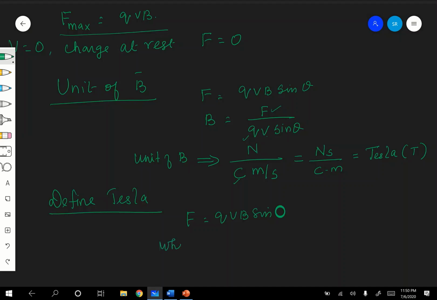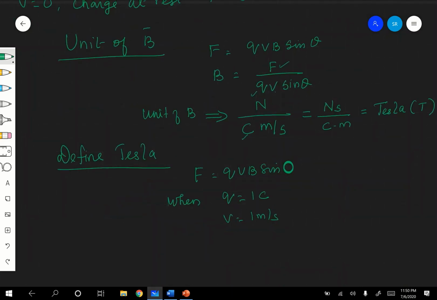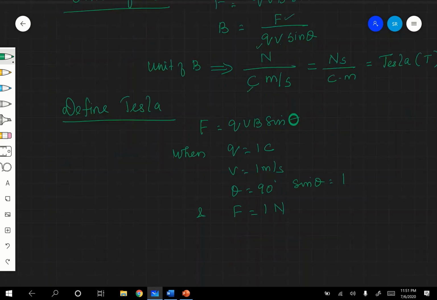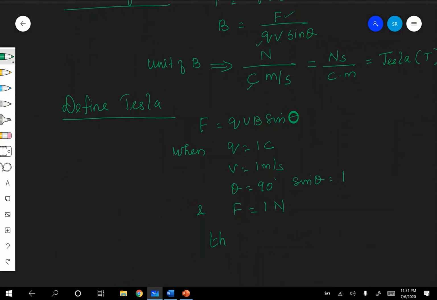When Q is equal to 1 coulomb, V is equal to 1 meter per second, and theta is equal to 90 degrees, that is sine theta is equal to 1, and F is equal to 1 Newton, then your B is equal to 1 Tesla.